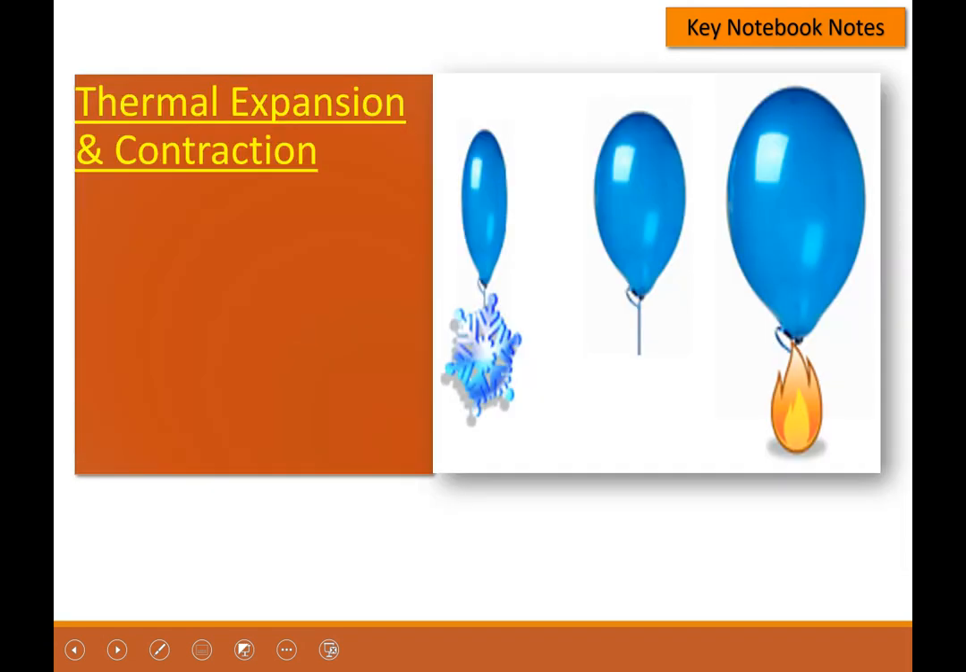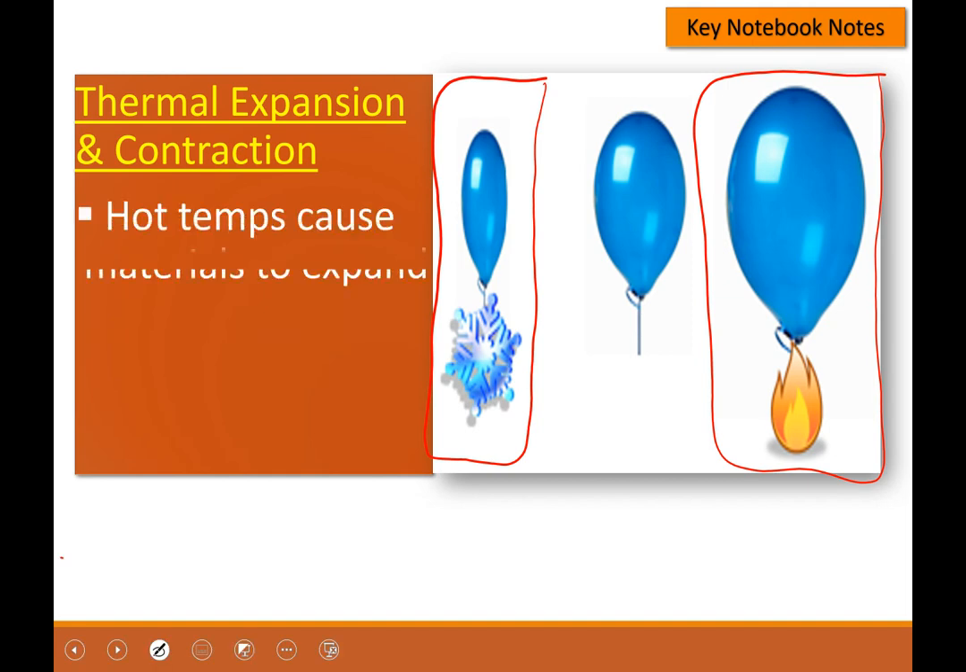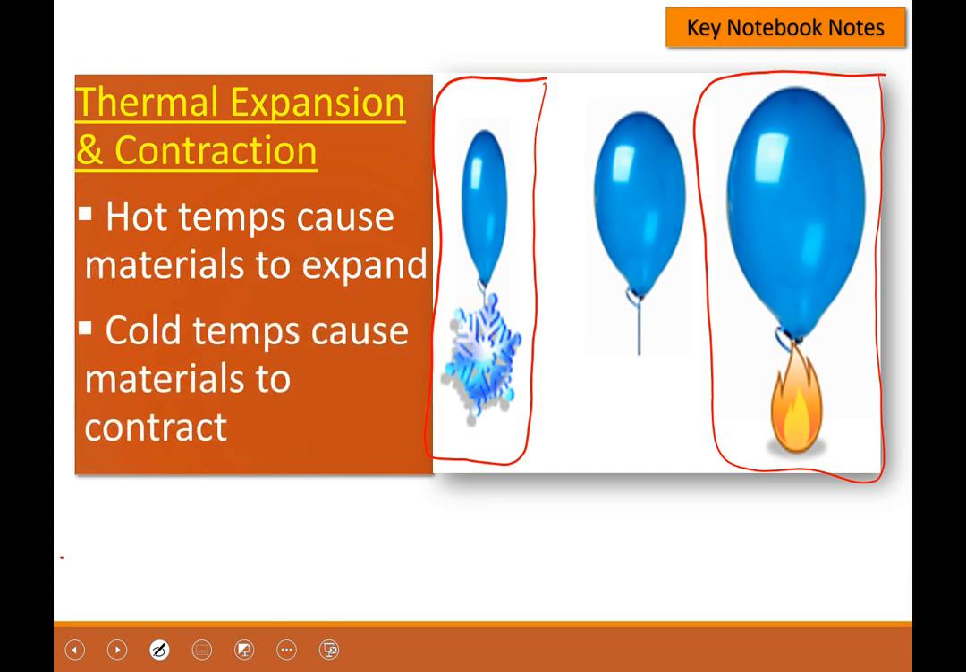So, thermal expansion and contraction. Thermal expansion is when something gets hot and it expands. So for example, this balloon right here, you heat it up, it's going to get bigger. It's going to expand. If you make it cold, like this one, then it's going to contract and get smaller. Hot temperatures cause materials to expand. Cold temperatures cause materials to contract. So that's basically thermal expansion and contraction.